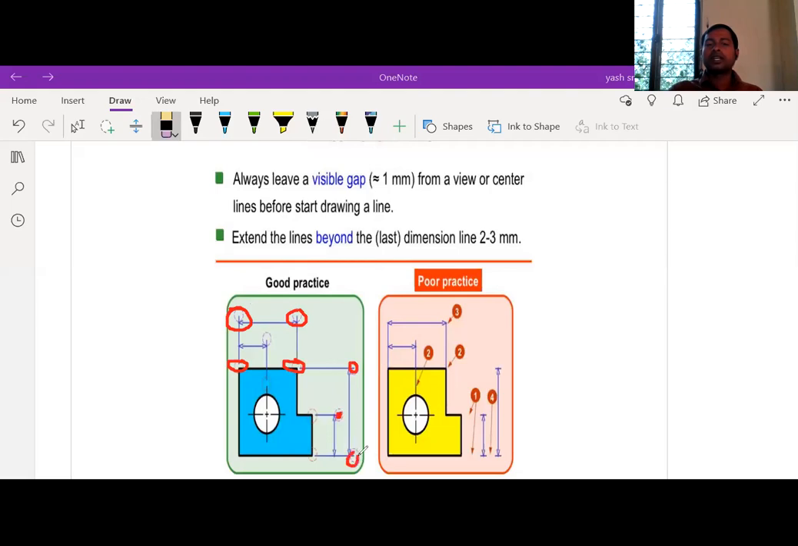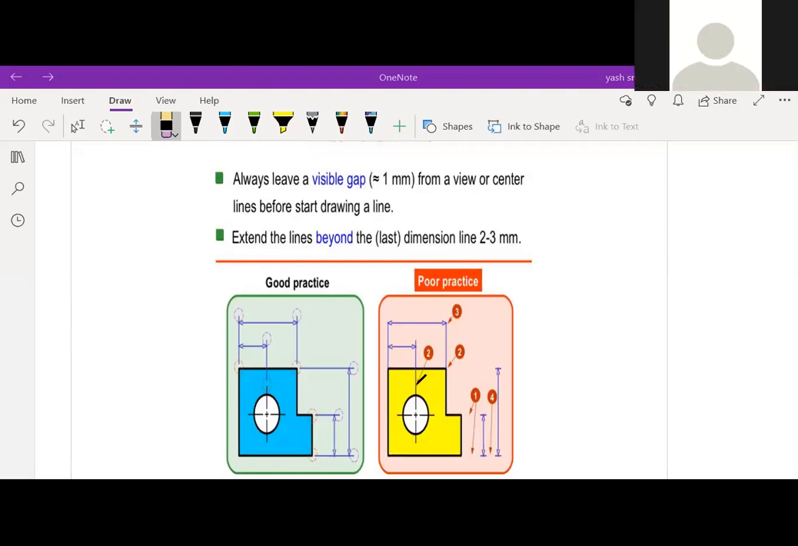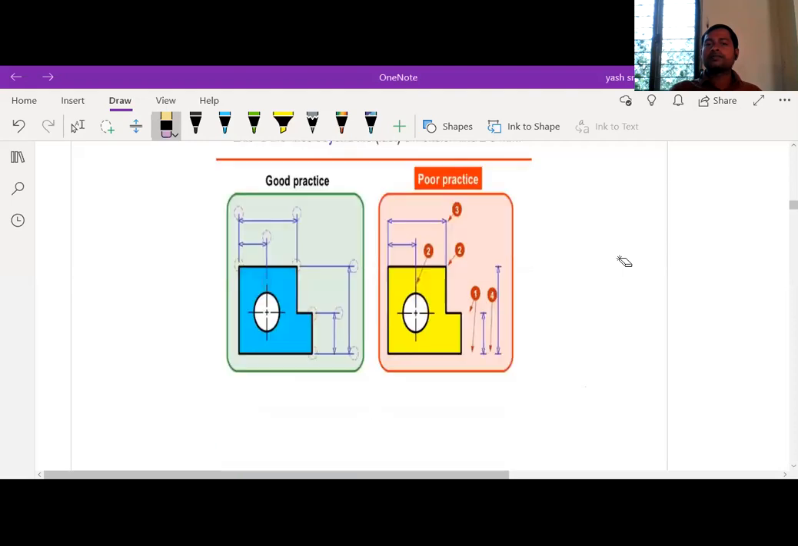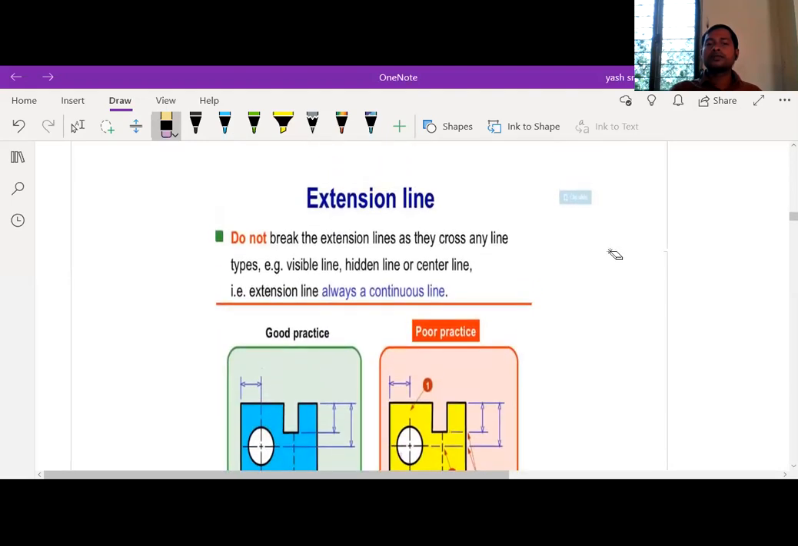So we are learning the process of giving dimensions. This chapter is about how to draw the dimensions. That is our intention. In that process I'm explaining the rules: rule 1, rule 2, like that. These are all the basic rules. Let me go to the next slide.